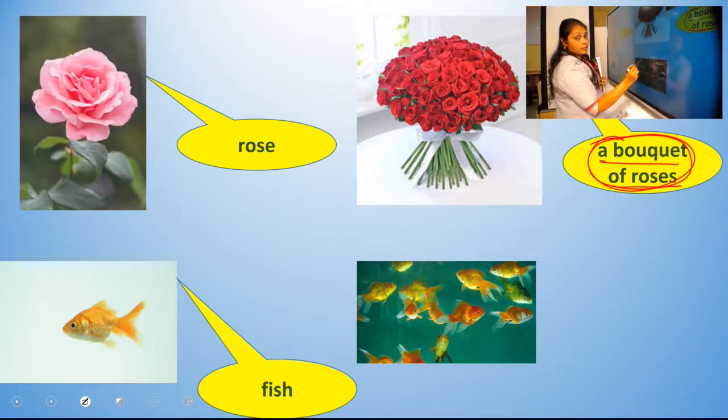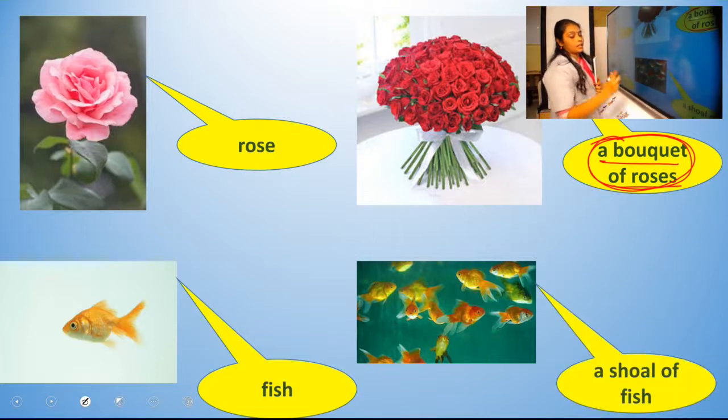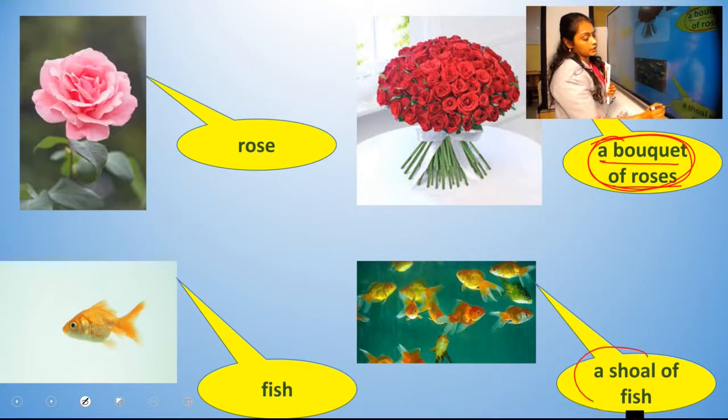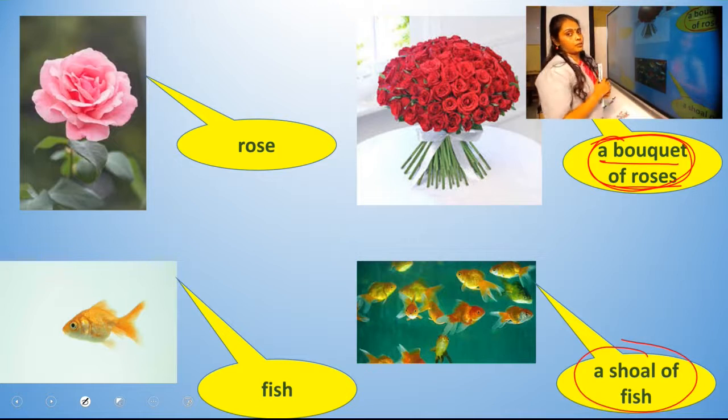You can see how many are here: 1, 2, 3, 4, 5. So many are there. So we will give another term for this group of fish, that is a shoal of fish. This is also a collective noun.